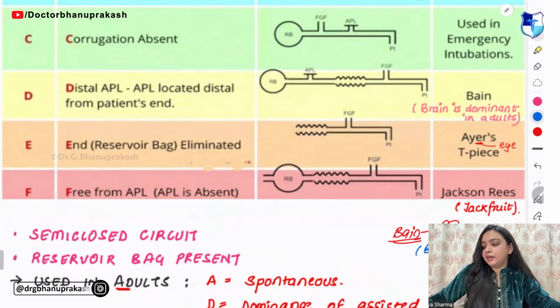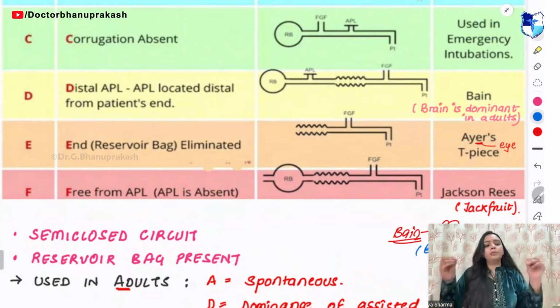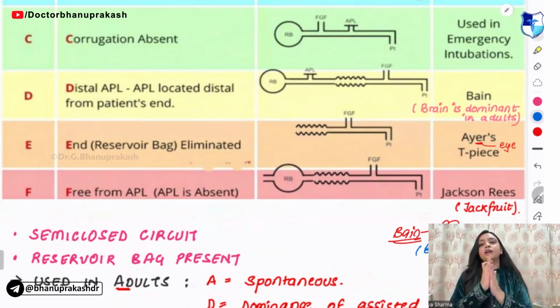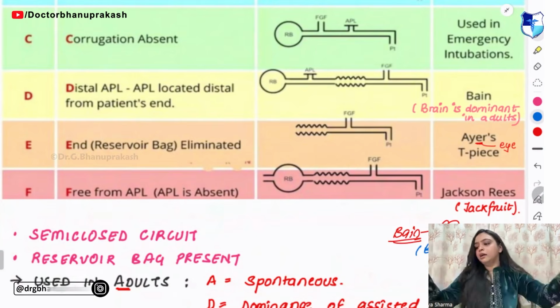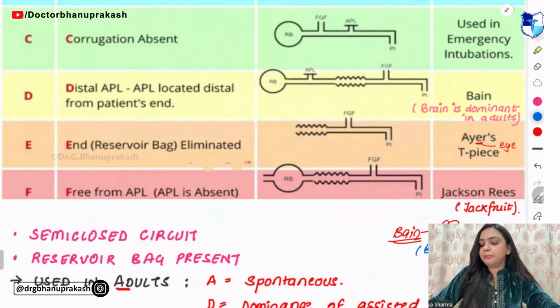Brain is dominant in whom? In adults. So in adults, the brain is dominant. Then you have the Ayers-T piece. Remember, Ayers has E in its spelling. E means type E, right?